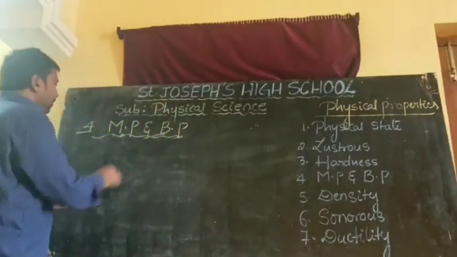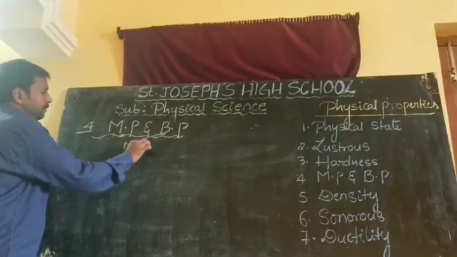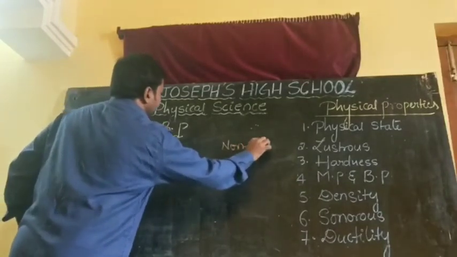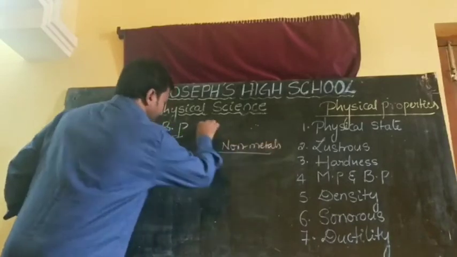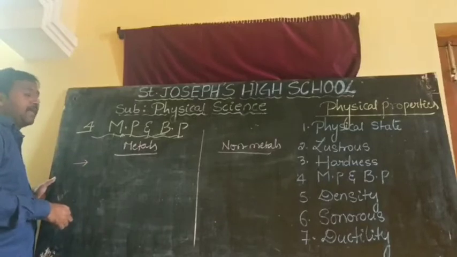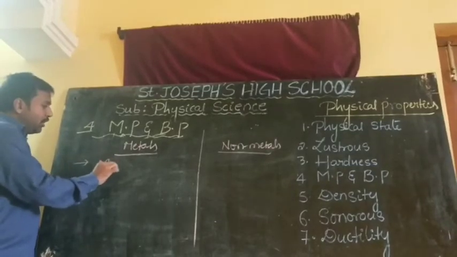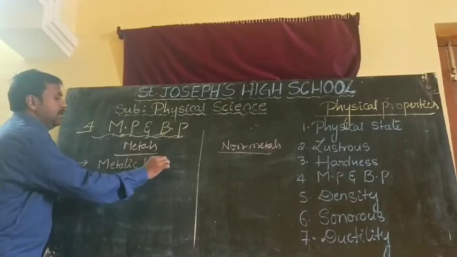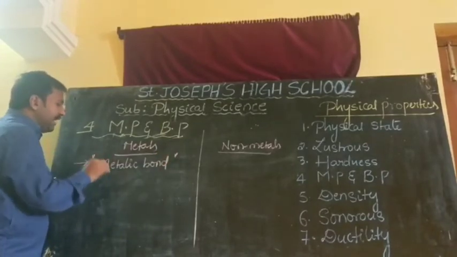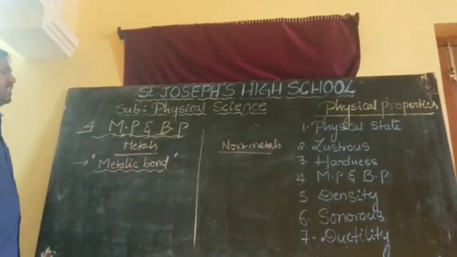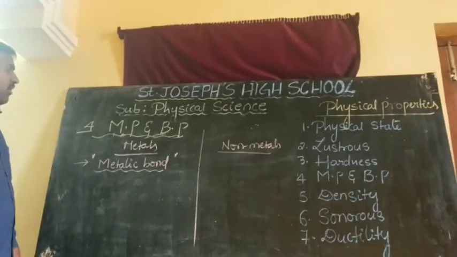So this side I am writing for metals, and this side I am writing for non-metals. For metals, we already know metals consist of what type of bonds? Strong metallic bonds. That's why conversion will take a huge amount of temperature.